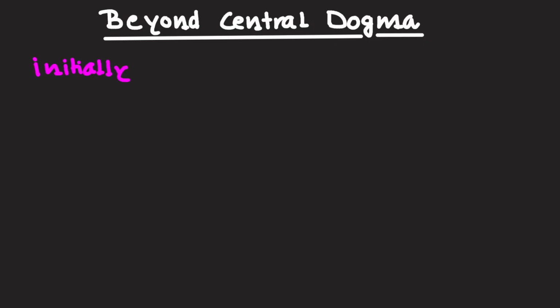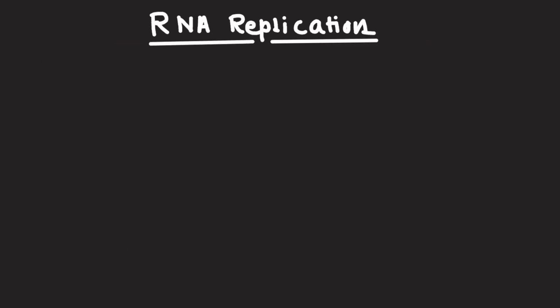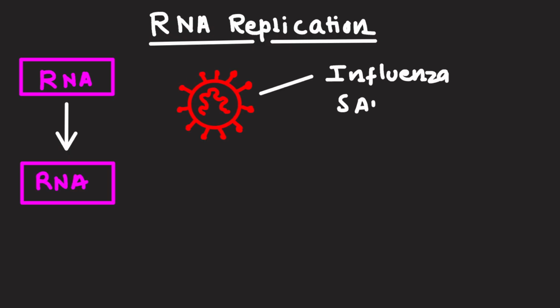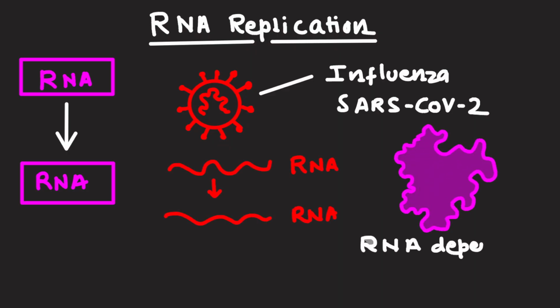Now let's talk about beyond the central dogma. Initially, scientists believed that information flowed only from DNA to RNA to protein. However, later discoveries revealed exceptions. RNA replication, which is RNA to RNA. RNA viruses such as influenza and SARS-CoV-2 copy their RNA molecules directly using RNA-dependent RNA polymerases.